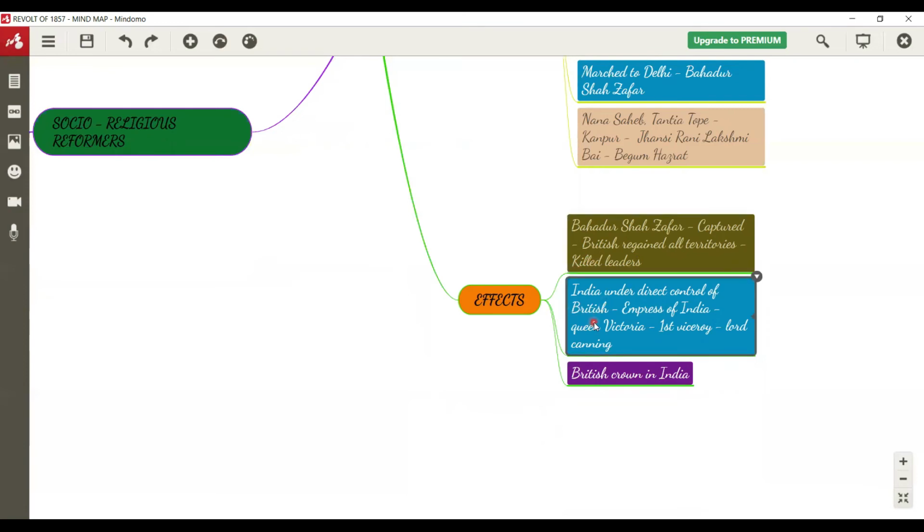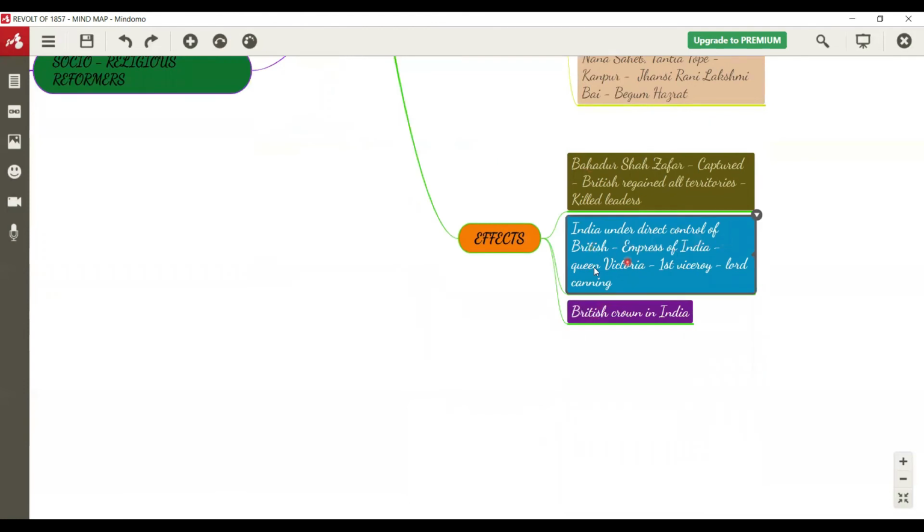And the next point, India under direct control of British. So India came under the direct control of the British. Empress of India was Queen Victoria, and the first viceroy was Lord Canning. So they were appointed under the control of British rule. Who was the first Empress of India? Queen Victoria. First viceroy, Lord Canning. And the British crown in India. What happened is the British started capturing India under their control.